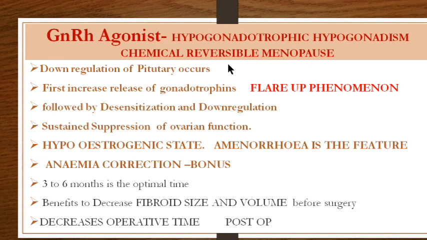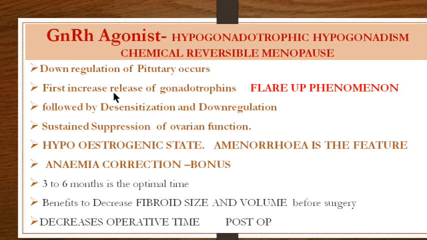Now, what I want to emphasize in this slide is that when you are giving an agonist, what is the difference from an antagonist? The agonists, as the name suggests, are similar compounds. So when they are blocking the receptors, because they have a similar structure as the GnRH, they will first increase.